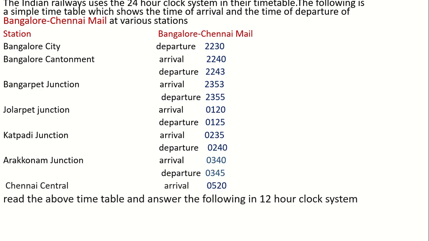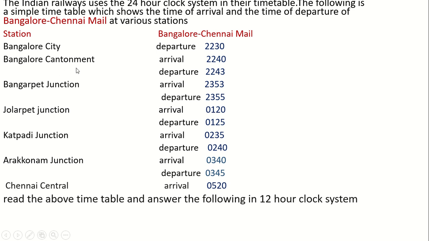Indian Railways uses the 12 o'clock system in their timetable. The following is a simple timetable which shows the time of arrival and the time of departure of the Bangalore Chennai Mail at various stations. In Bangalore City station, the departure of the train will be 2230 hours.